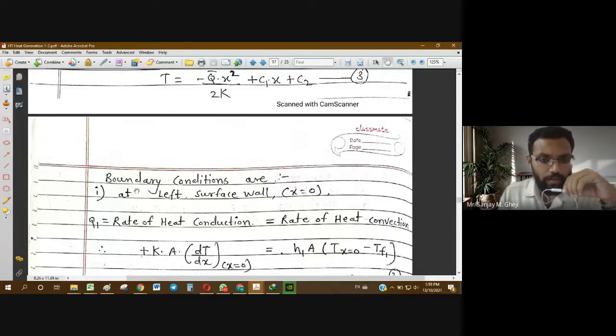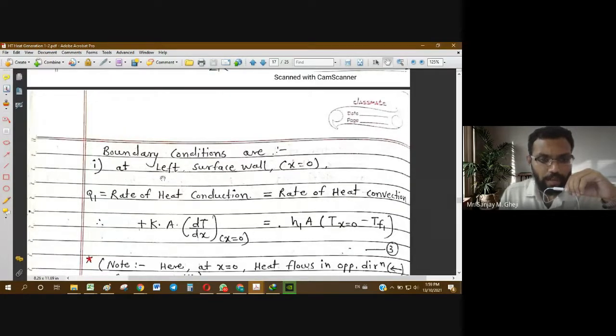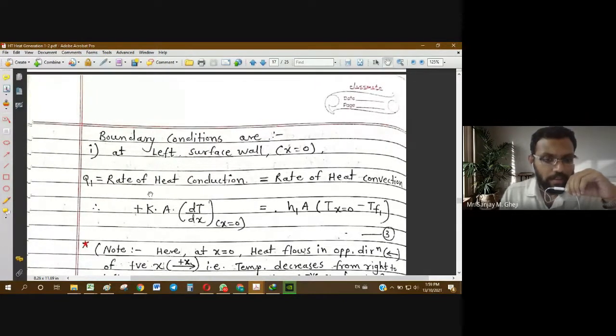Now the boundary conditions are as below. At the left surface wall, that is at x equal to 0, whatever amount of heat is conducted through the wall at the surface will be the heat transfer rate by convection on the fluid side.